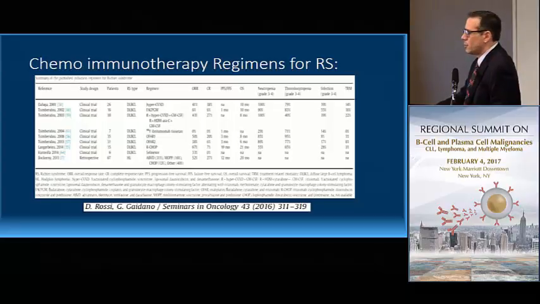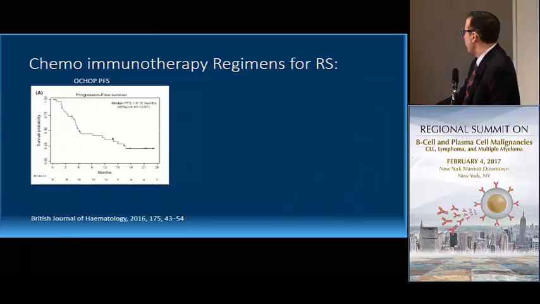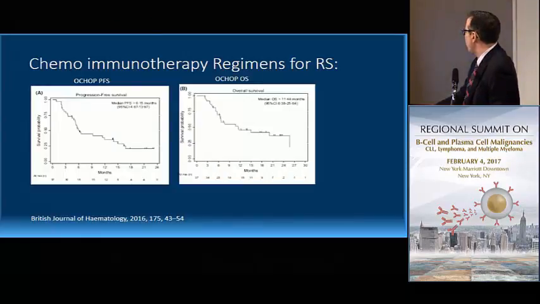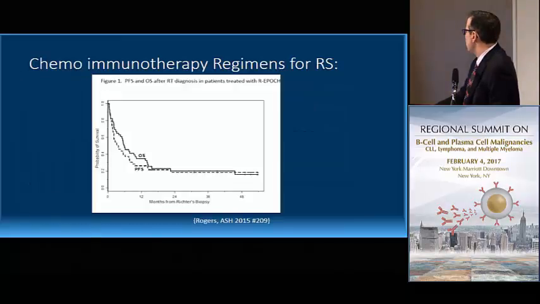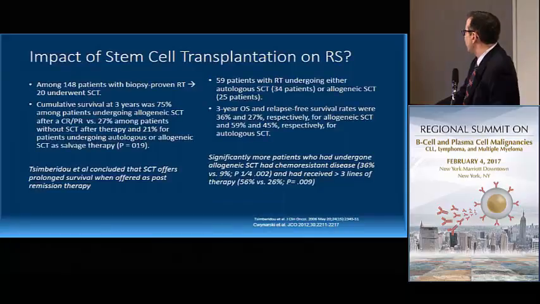And this series includes patients who had EPOCH, who had hyper-CVAD, who had OFAR, you name it. Patients generally have a poor prognosis beyond R-CHOP, regardless of how intensive therapies are. There have been attempts to modify the regimen here with obinutuzumab, and you can see that the overall survival for patients with Richter's transformation is still quite poor. The same is true for EPOCH.